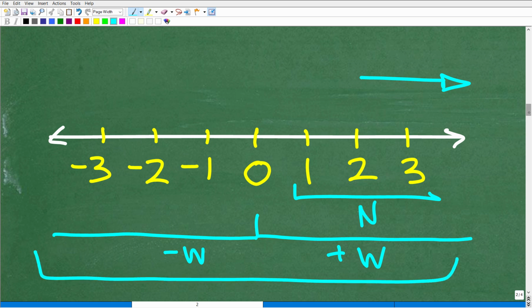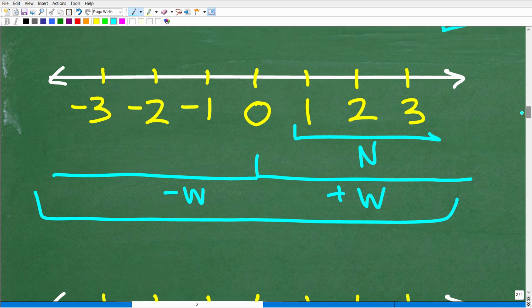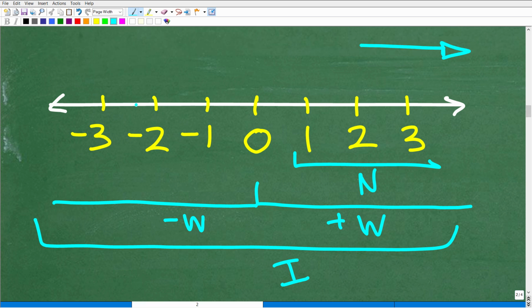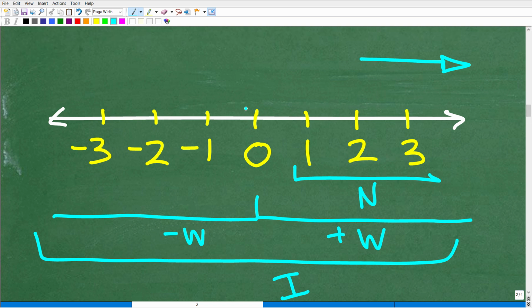Okay, so there's a letter that goes with this right here: I. So we have the integers, and the values go this way from 0. We're going to be counting to the left, and numbers are going to be decreasing. Okay, so 1, 2, 3, but this is -1, -2, and -3. And it's important for you to understand that numbers going in this direction are greater than numbers to the left. Okay, numbers to the right are greater.